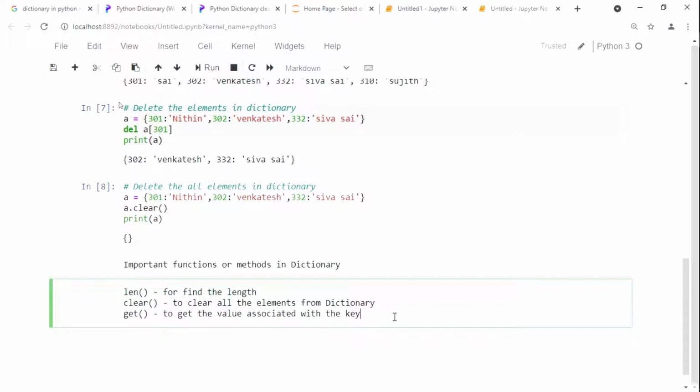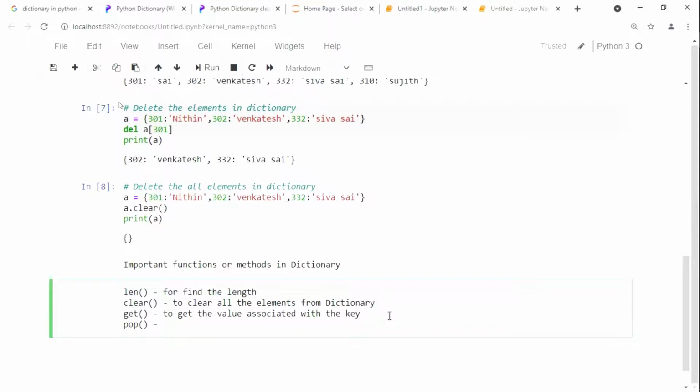Now the next method is pop. Generally, what is the meaning of pop? What have we been using it for earlier? To remove the elements. To remove the last element. Here, what happens is it removes the key, whatever we specify. It will remove only that one value.